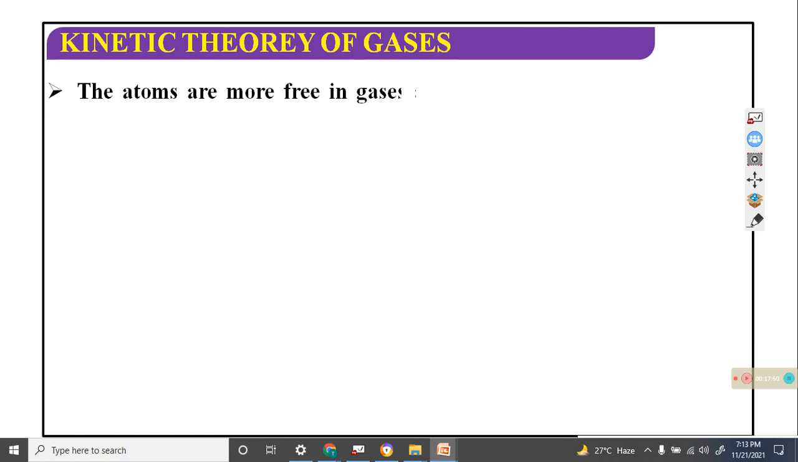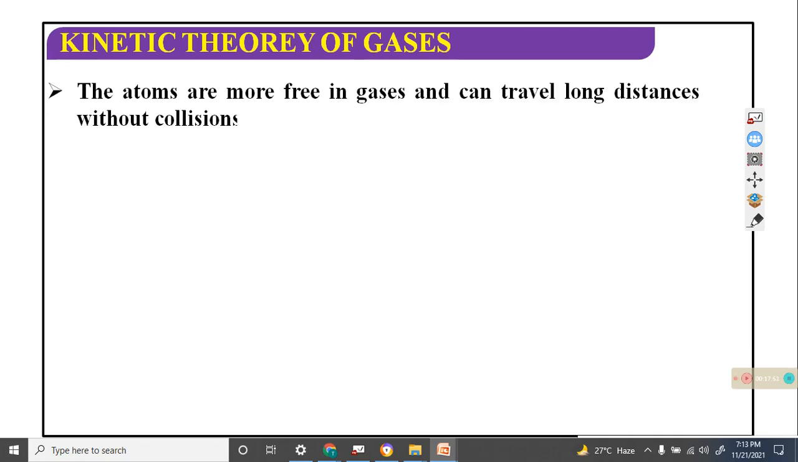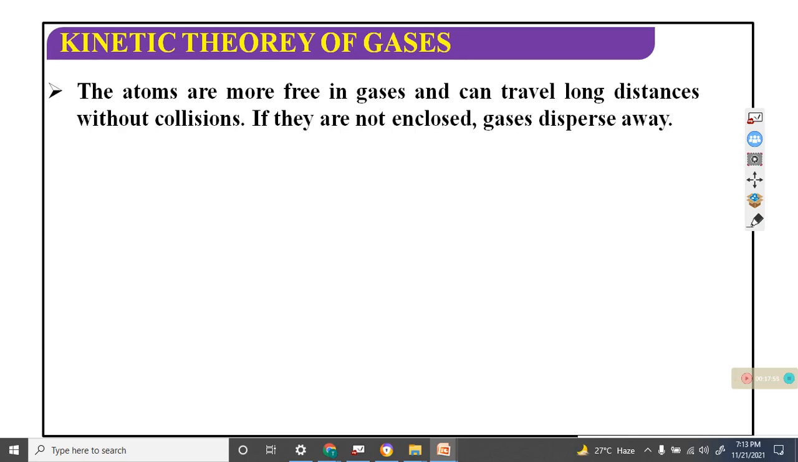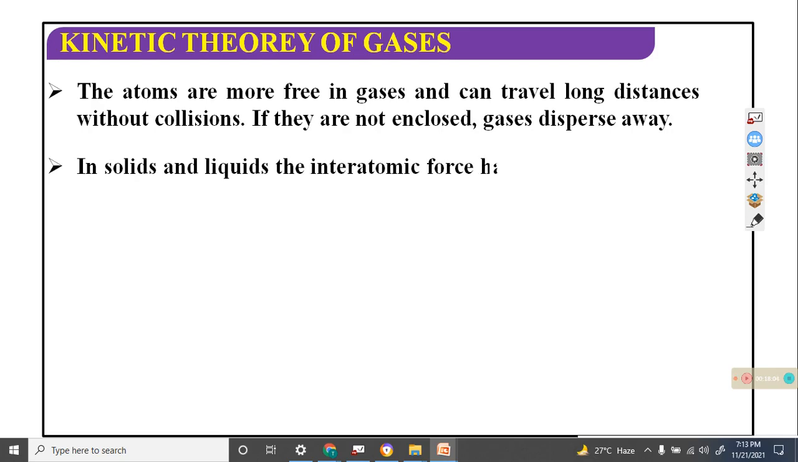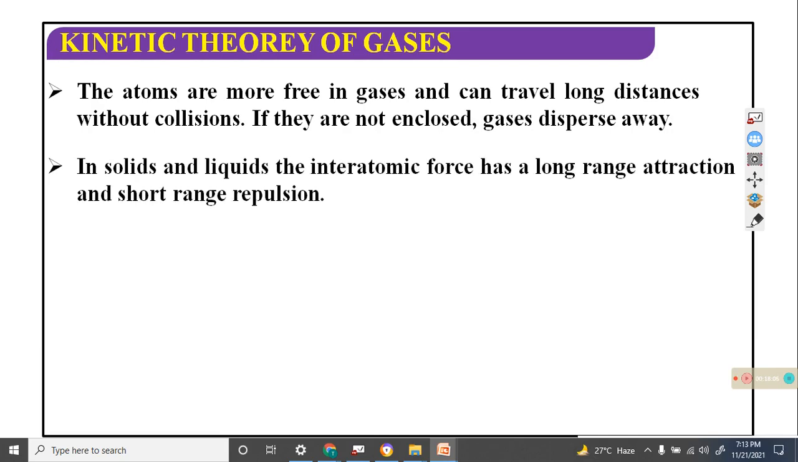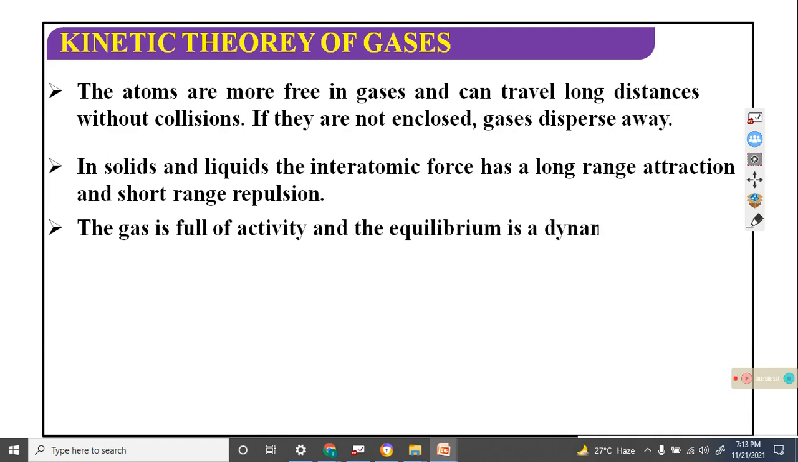Okay, the atoms are more free in gases and can travel long distances without collision. If they are not enclosed, the gas spreads out. In solids and liquids, the intermolecular force is long range attraction and short range repulsion. The gas is fully active and the equilibrium is dynamic.